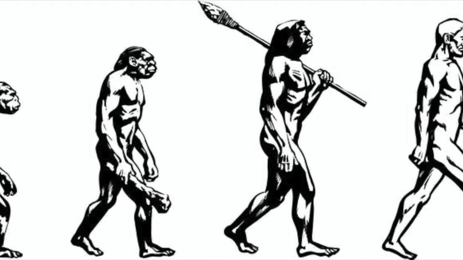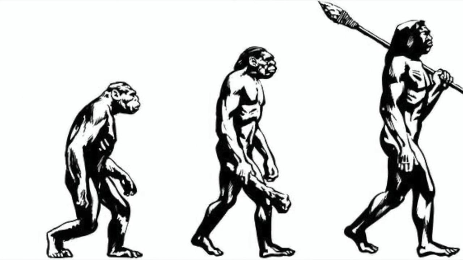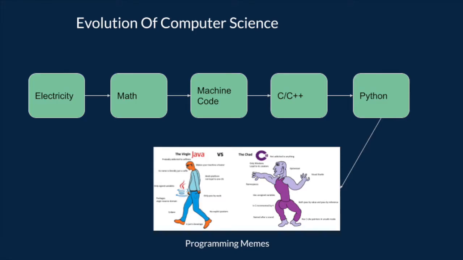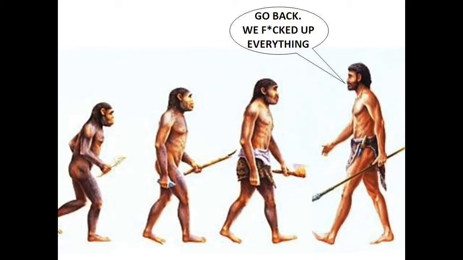So if you guys have seen the title of this video, you might be scratching your heads as to what the hell I'm doing, to which I like to say, I have no clue. Evolution is something that occurs in every species, and interestingly enough, it also occurs in certain phenomena, such as mathematics, science, and, well, you guessed it, computer science. We started off with something as simple as electrical circuits, it evolved into mathematics, and then it evolved into C, which evolved into Python, and now, Yassa Taiseer will evolve it even more.